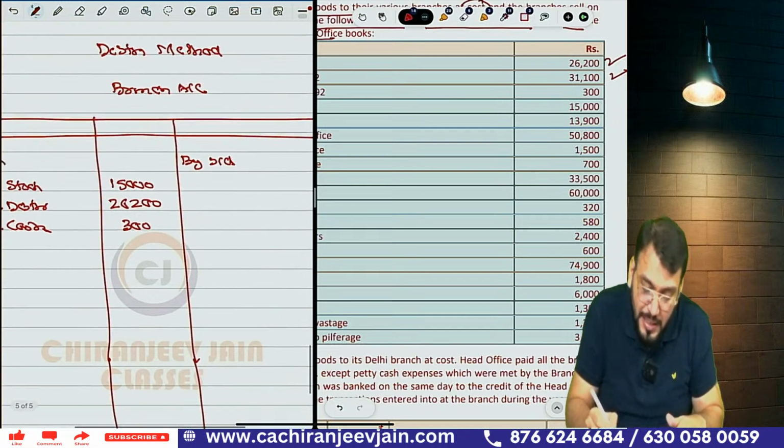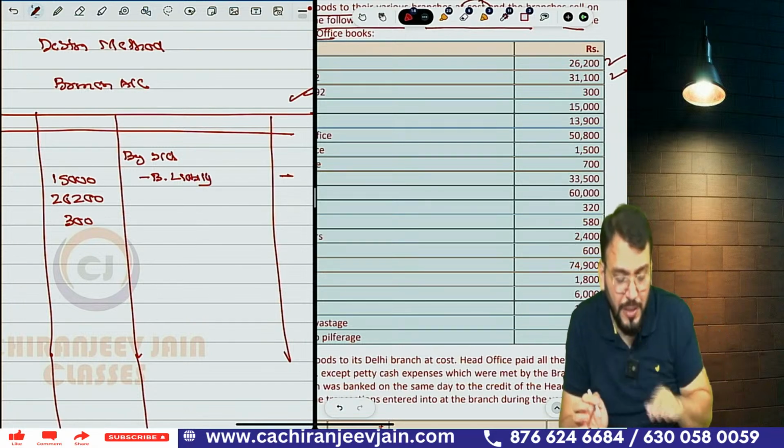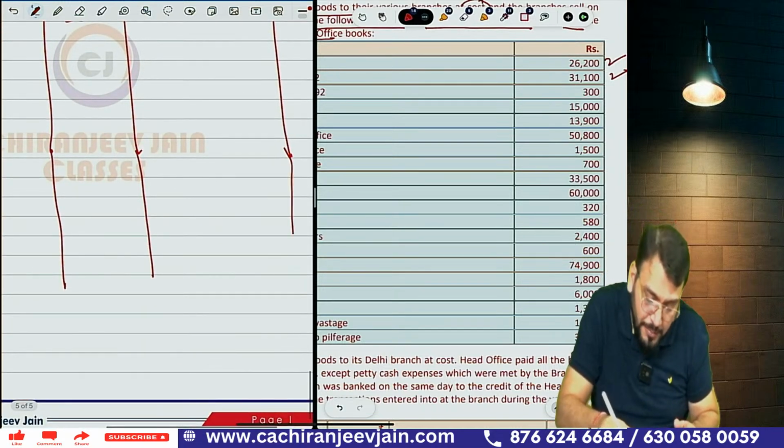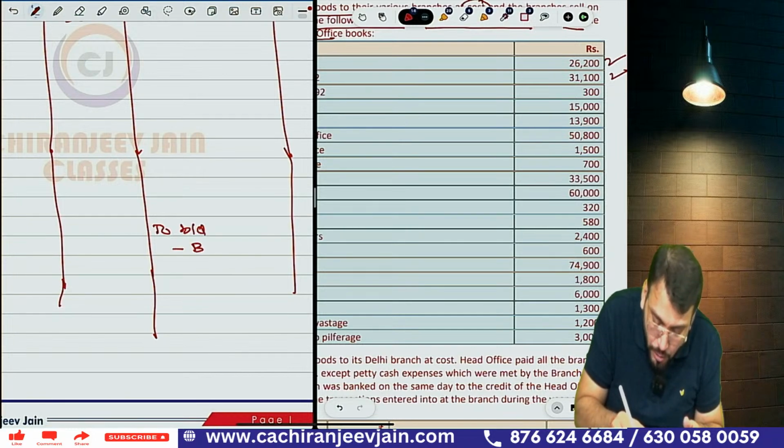Then we write down by balance brought down. If there is some liability, branch liability, that will also come here. But you can see in this question there is no opening liability, so there is nothing to write down. Same thing at the end of this account, we write down to balance brought down, and all the closing assets we write down.